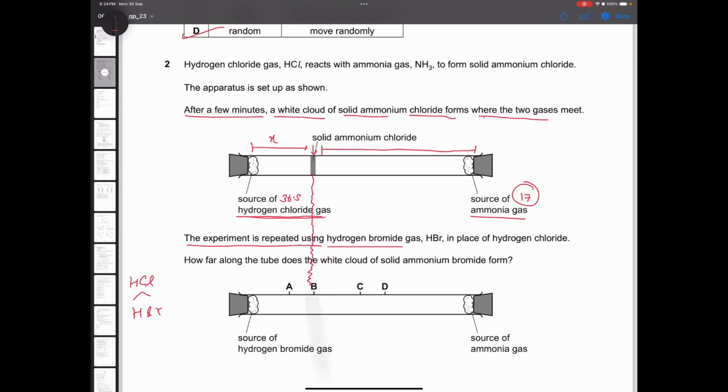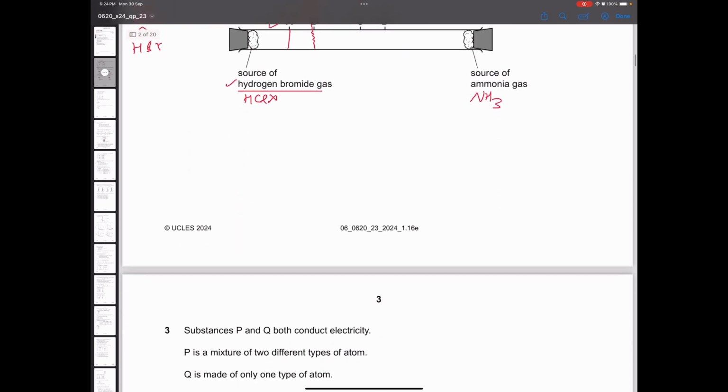At B point, they should have met if this was HCl and if this was ammonia, which it is, right? But now they're not using HCl, they are using an even heavier gas. So they will meet at point A because hydrogen bromide is heavier than HCl, so it will take even more time to travel. But ammonia will travel more. So that is why option A is the correct answer here.